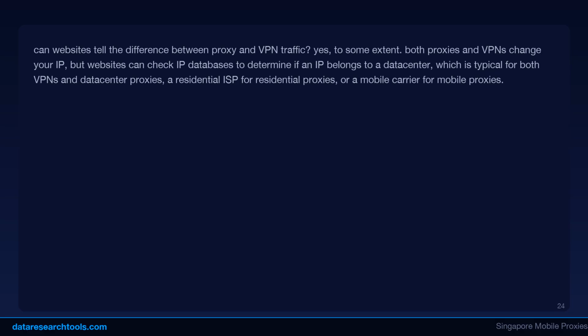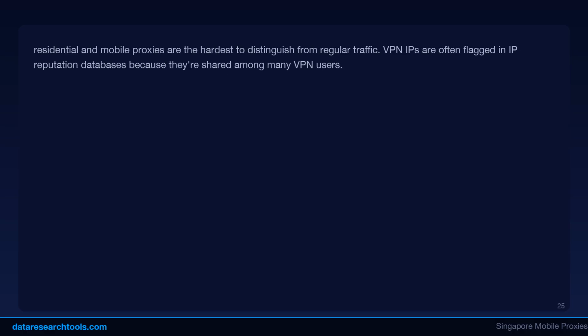Which is better for streaming, proxy or VPN? For personal streaming, VPNs are usually better because they route all system traffic, including native streaming apps, through the chosen location with one-click setup. However, streaming services actively block VPN IPs. Residential proxies are harder for streaming services to detect, but setting them up with smart TVs and streaming devices is more complex. For browser-based streaming, either works.